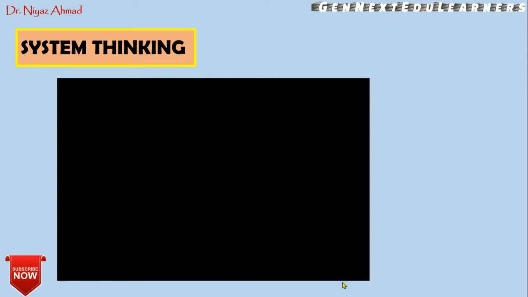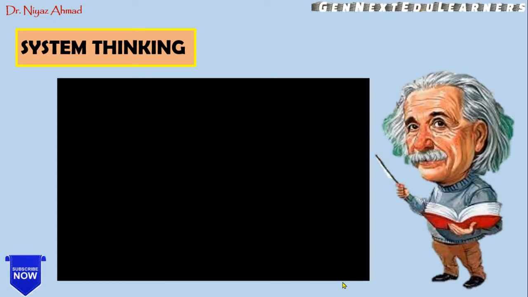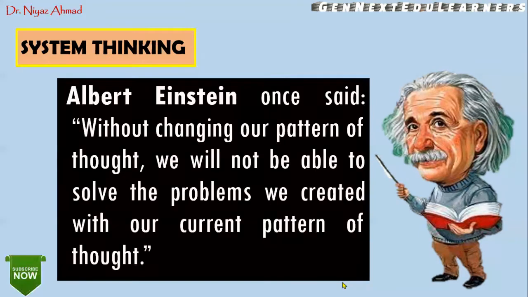So system thinking. What did Einstein say about thinking here? Albert Einstein once said, without changing our pattern of thought, we will not be able to solve the problems we created with our own pattern of thoughts. So if you are having any problem that is not resolved, we cannot resolve that problem by the same level of thinking. What we have to do is change the pattern of thinking. Then only we will be able to solve the problem. So this is said by Einstein.